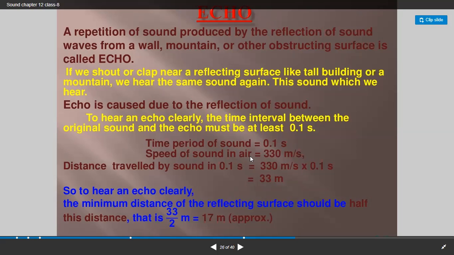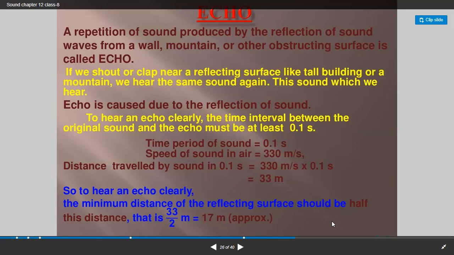Speed of sound in air is 330 meter per second. So distance traveled by sound in 0.1 second is equal to 330 meter per second into 0.1 second, that is 33 meter. So to hear an echo clearly, the minimum distance of the reflecting surface should be half of this distance. Which distance? 33 meter. That is 33 by 2 meter, equals 17 meter approximately.